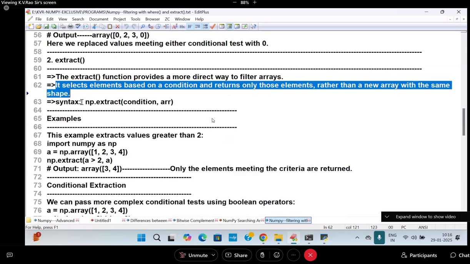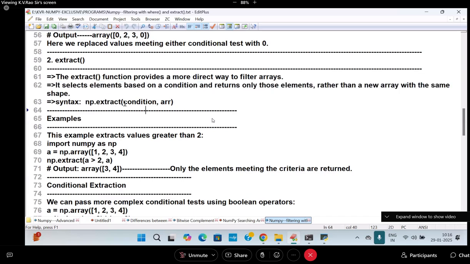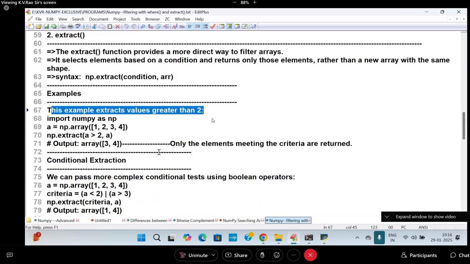I will go for the example directly. np.extract takes a condition and your input data, that is, the ndarray. Here this example extracts values greater than 2. Import numpy as np. a = np.array([1, 2, 3, 4]). What elements do I want to get? More than 2. np.extract(a > 2, a), from the a elements. The first element is False, not selected. The second element is not selected.